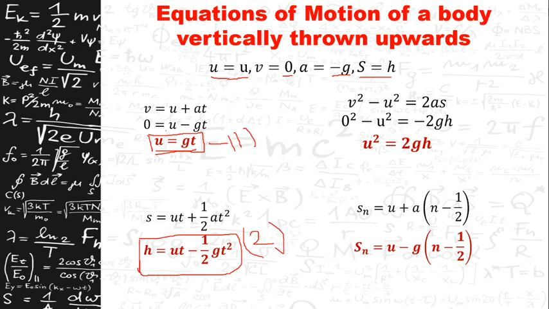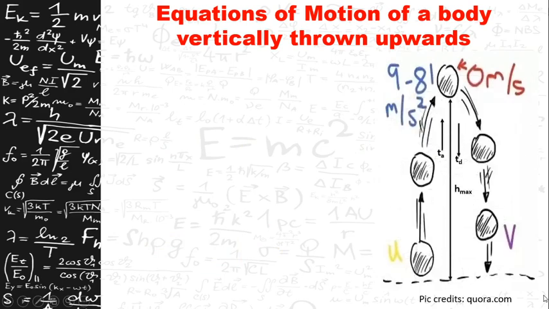Then substituting these values in the third equation of motion, that is v square minus u square is equal to 2as, you will get u square is equal to 2gh, which is the third equation of motion of a body which is vertically thrown upwards. And substituting in Sn is equal to u plus a into n minus half, you will get Sn is equal to u minus g into n minus half, which is the fourth equation of motion. So these are the four equations of motion for a body which is thrown vertically upwards.